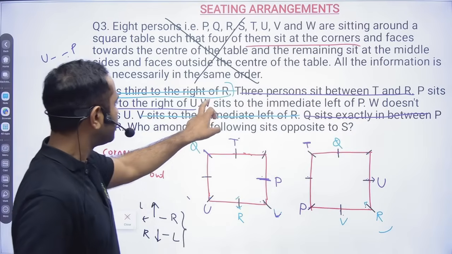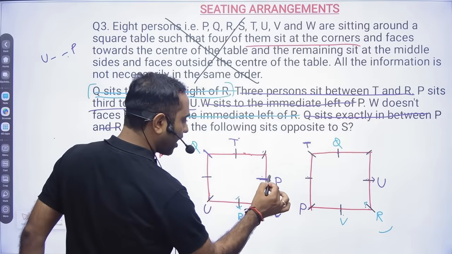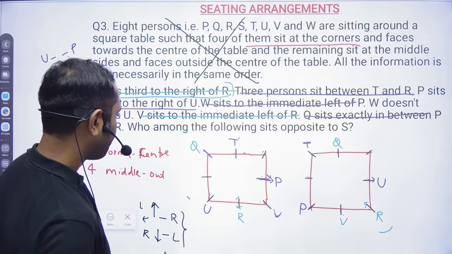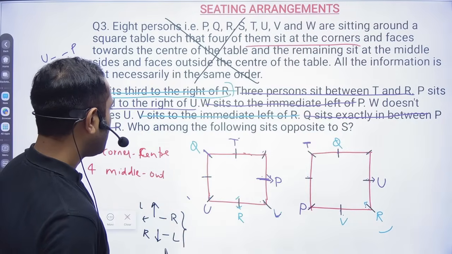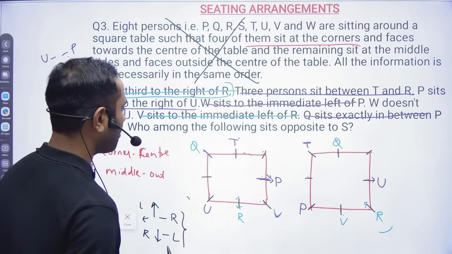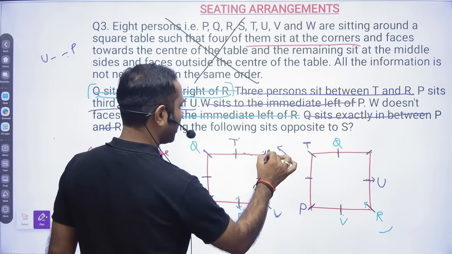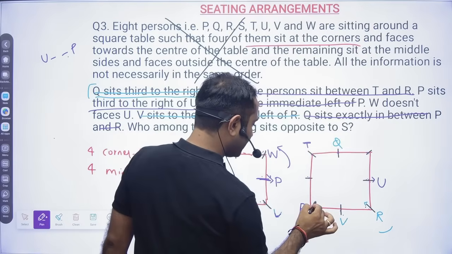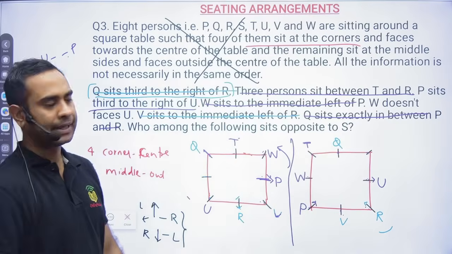Chalo. W sits to the immediate left of P. So if you are outside, this side will be your left and this side will be your right. So here W will come. In this case, P is here, so on the left W will come. So I have both the diagrams ready.